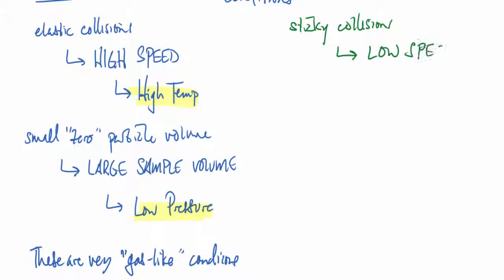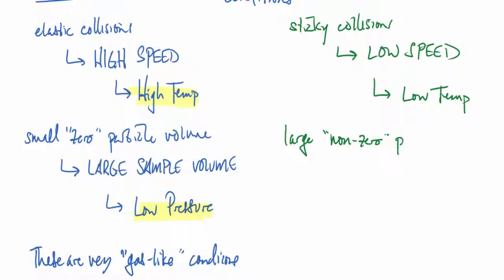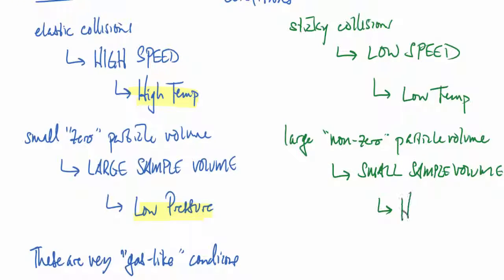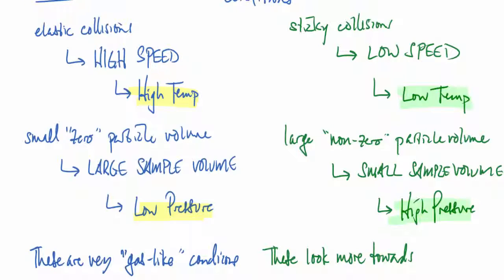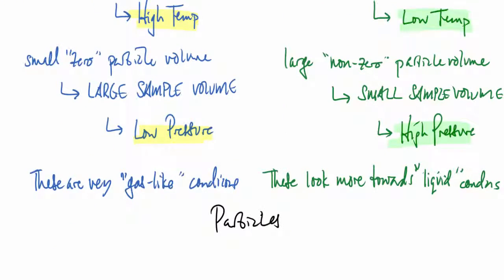On the other hand, real or non-ideal gases would have sticky collisions, which would happen at low speed, with particles moving at low temperature, and large non-zero particle volumes. In other words, we would have small sample volumes, and consequently high pressure. So a low temperature and high pressure scenario, which looks more like liquid conditions, wouldn't work so well for our ideal gases.